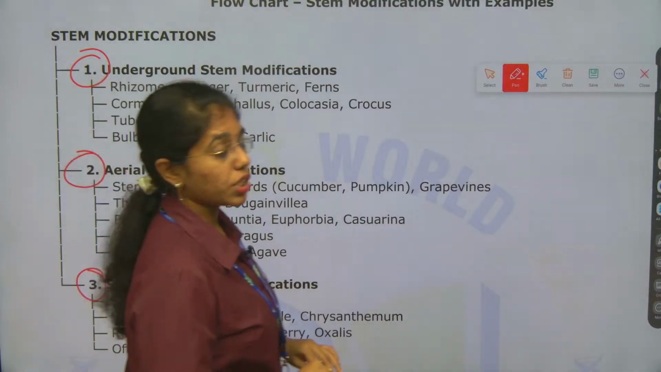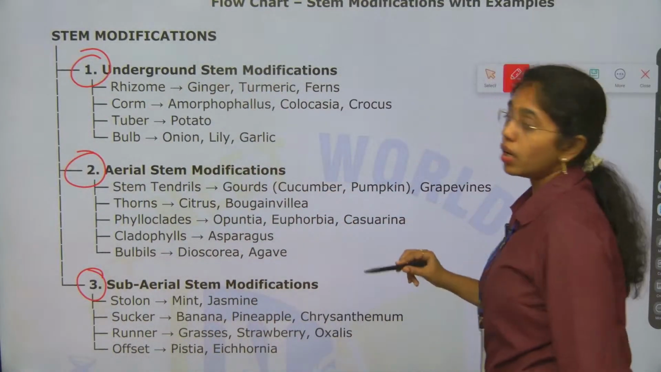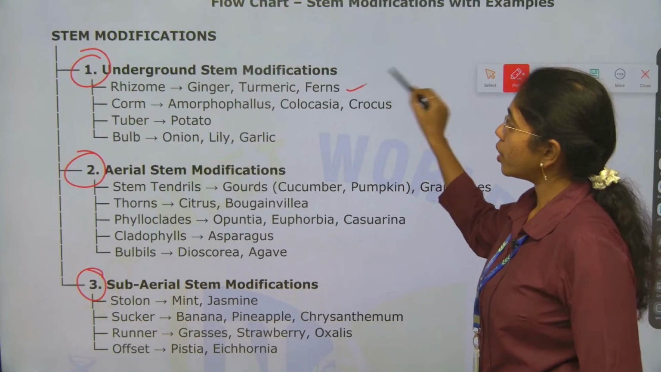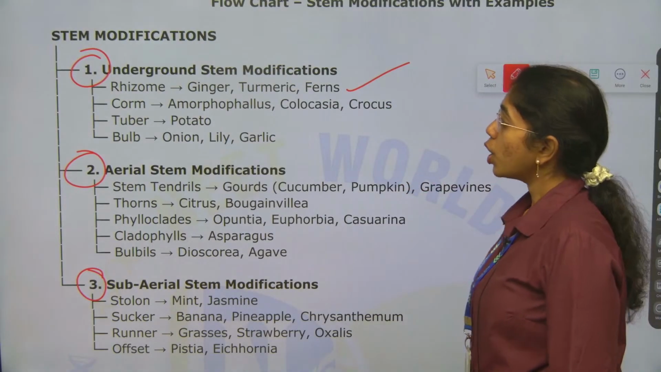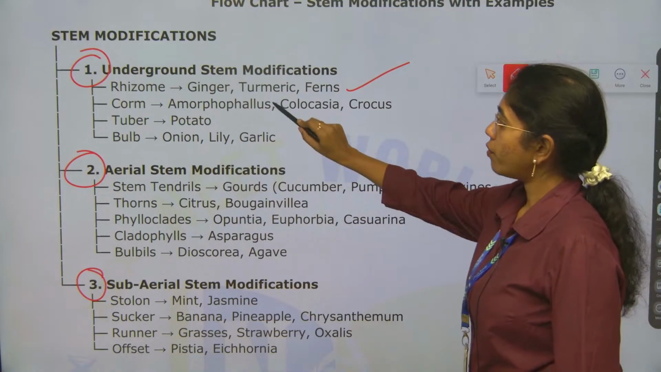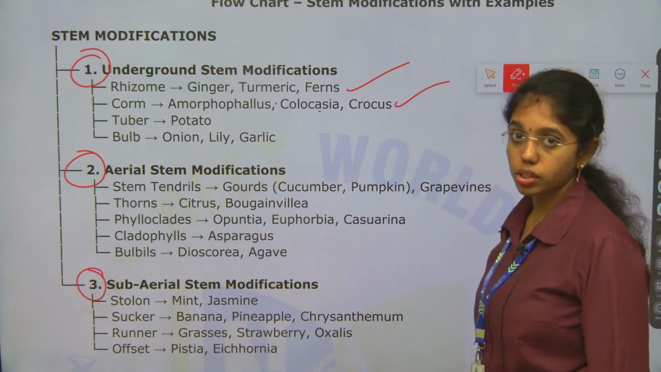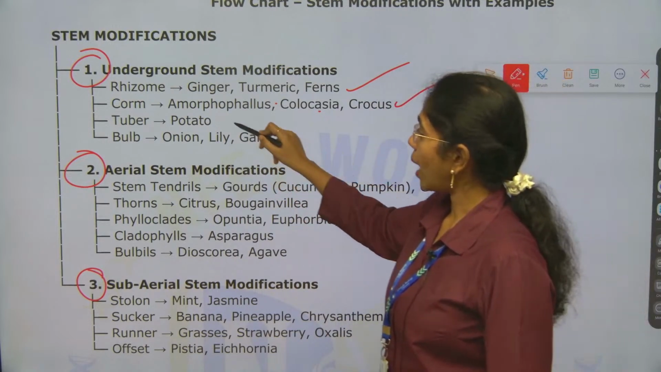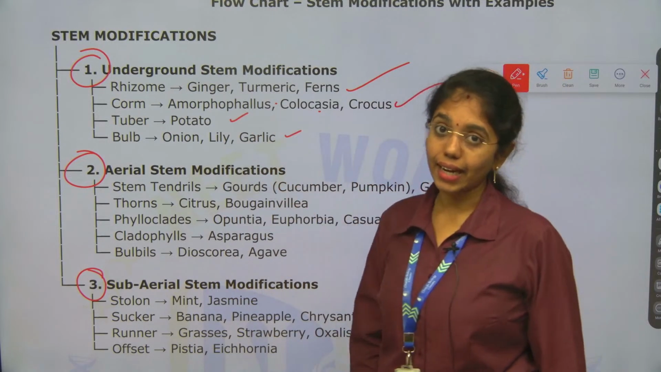Underground stem modifications include, first, rhizome, which grows parallel, horizontal to the soil surface: ginger, turmeric and ferns. Corm type: Amorphophallus, Colocasia and Crocus. These are the examples. Tuber: potato. Bulb type: onion, lily and garlic.